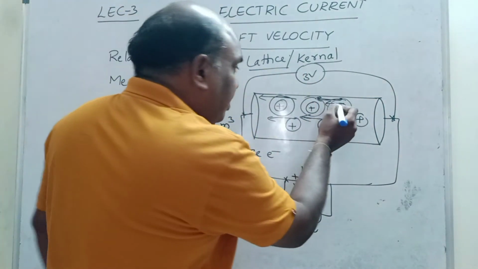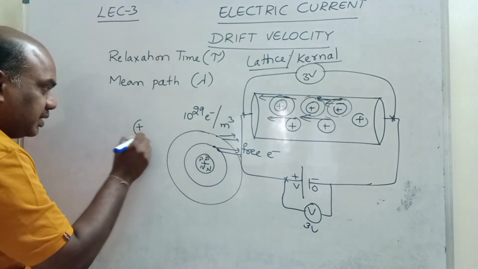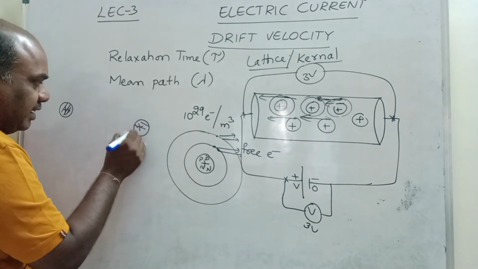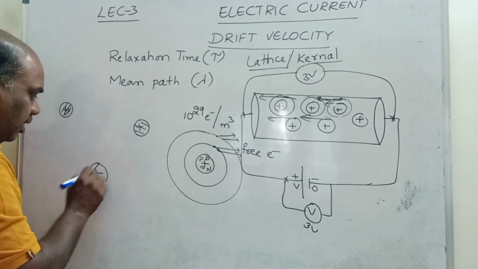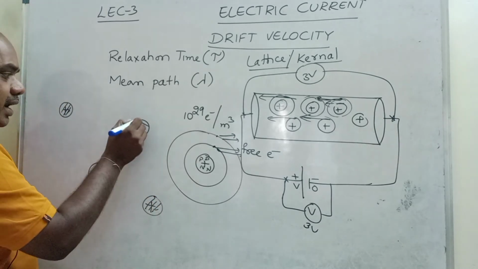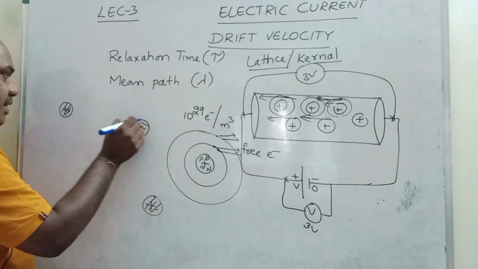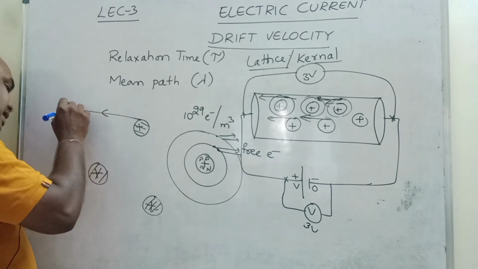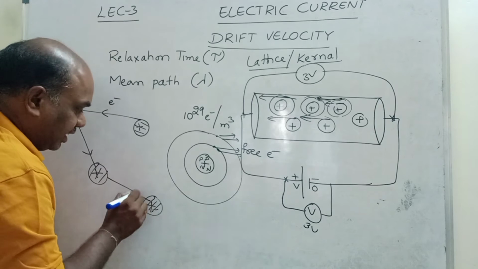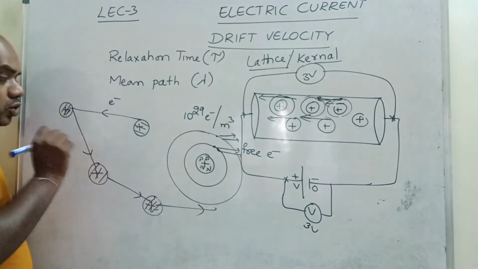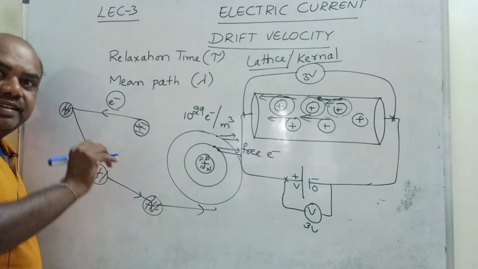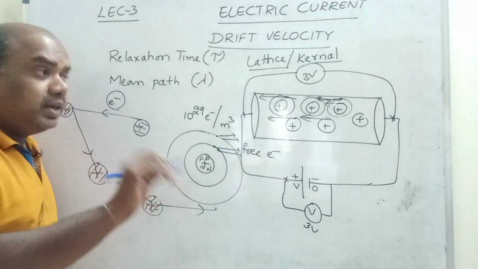Let us consider this is one positive ion, this is another positive ion, this is one kernel, another kernel, and so many kernels are present. One electron comes out from this atom and hits this kernel, again hits the next kernel, and so the speed of the electron also decreases.